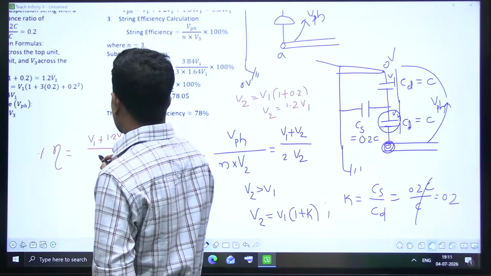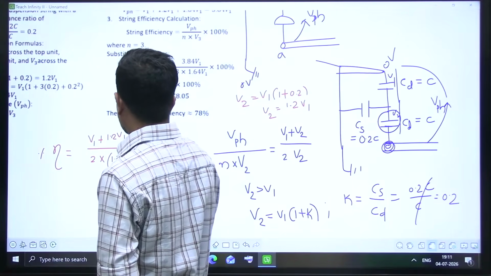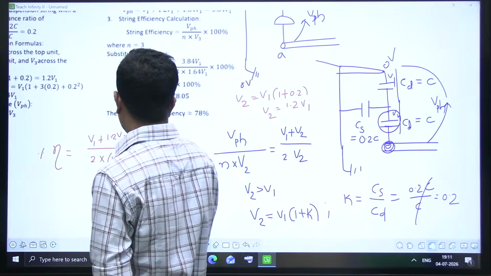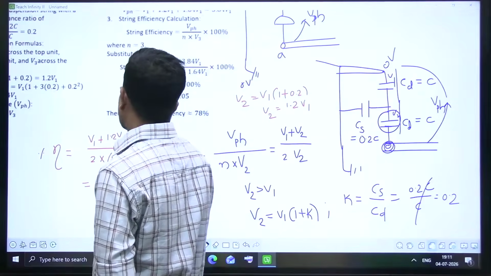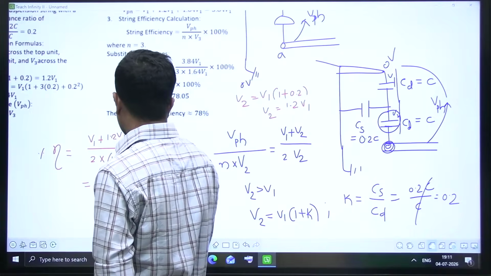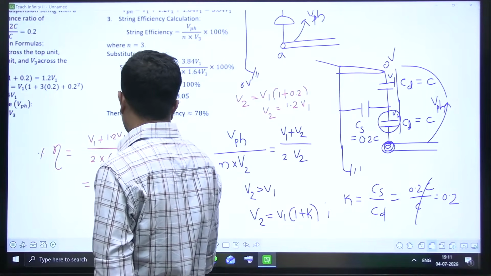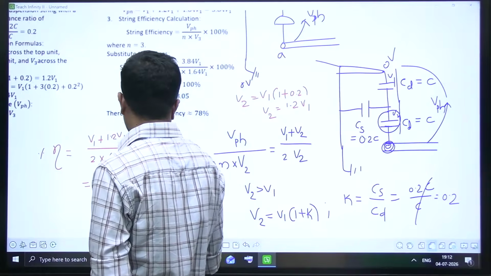So V phase is V1 plus V2, which is 2.2 times of V1, divided by 2 times of V2, that is 2.4 times of V1, into 100. V1 is gone. It is 2.2 divided by 2.4 into 100.